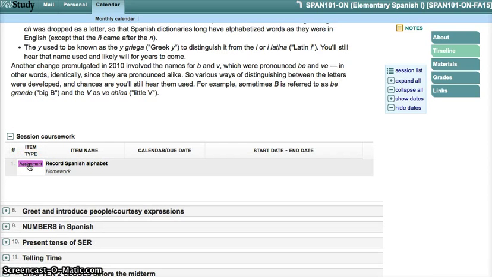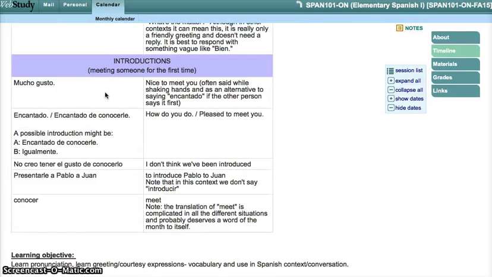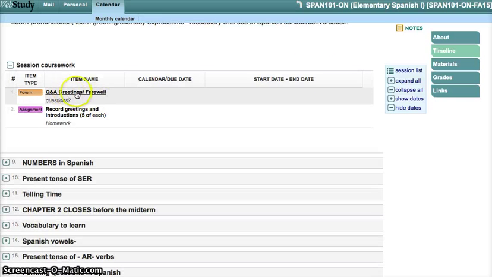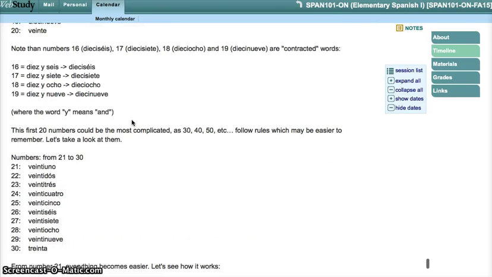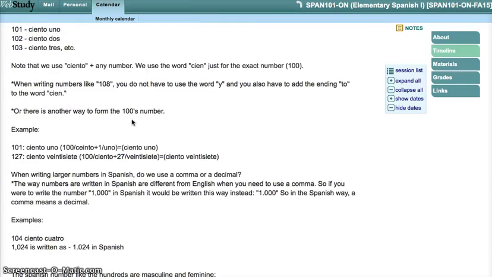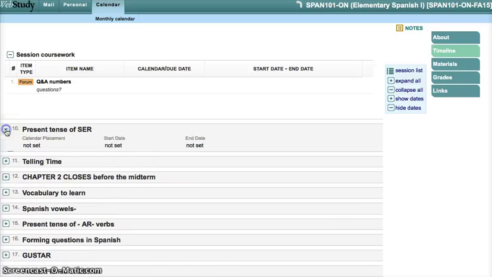This is an assignment. This assignment is for you to record the Spanish alphabet in your voice. I need to hear your voice. This class is not only about writing, it's about speaking as well. Then we have greetings and introductions in Spanish, and from Spanish and English. Here's another one and another assignment. We have numbers in Spanish, and I continue to remind you that you have to complete all the SuperSite assignments in VHL Central, which I will show you in a bit. Then the numbers and just information for you to read and review and to write down. I want you to write down all the numbers in a notebook or something.